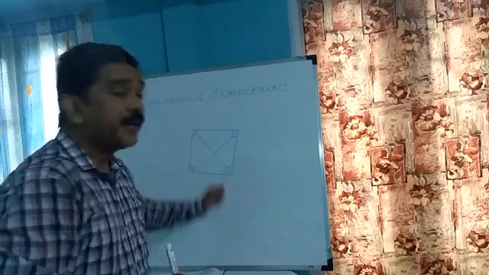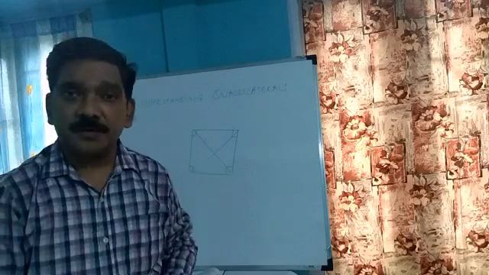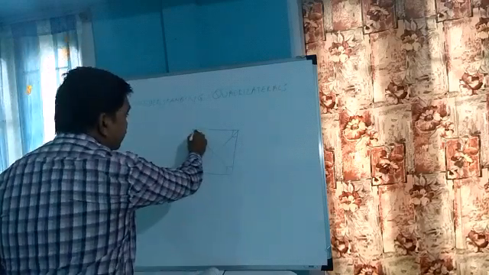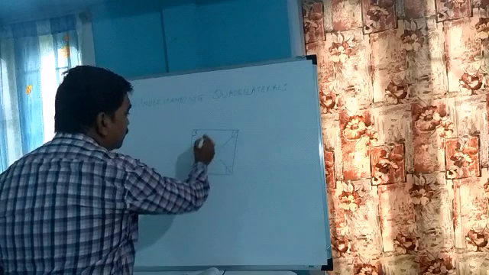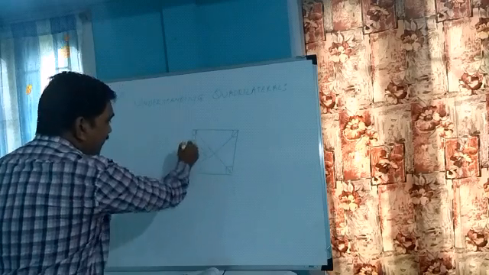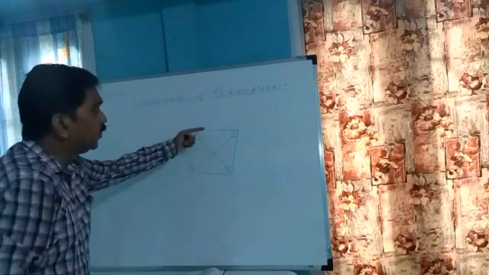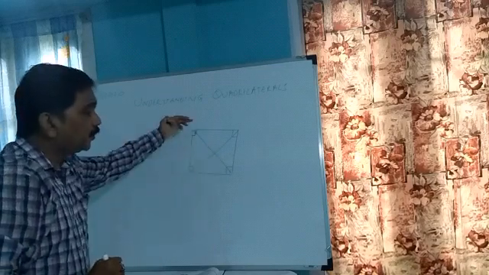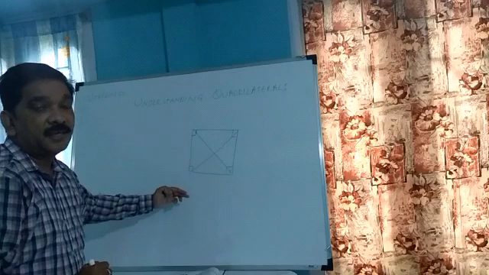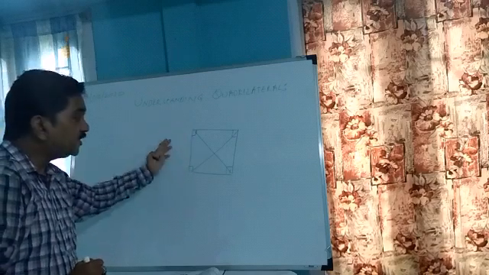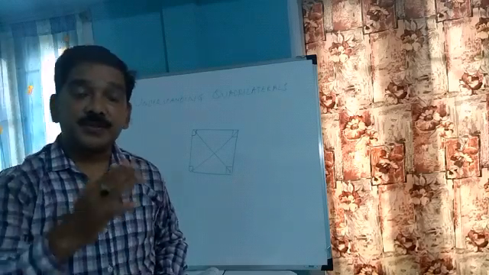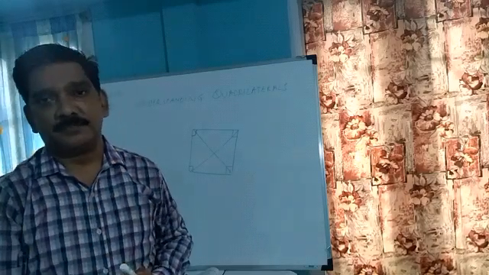Now, can this square be a parallelogram? The answer is yes. Because see, as I said, each angle is 90 degrees, and each side is equal. That means this line is parallel to this and this line is parallel to this. Means the opposite lines are parallel to each other. When the opposite lines are parallel and equal, it is called a parallelogram. Therefore, a square can be a parallelogram.